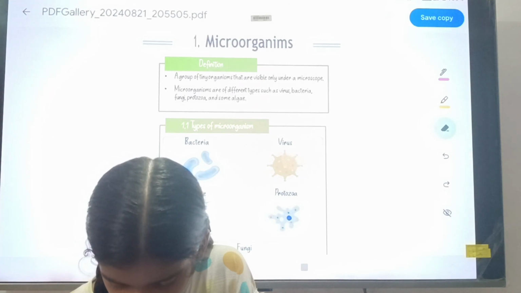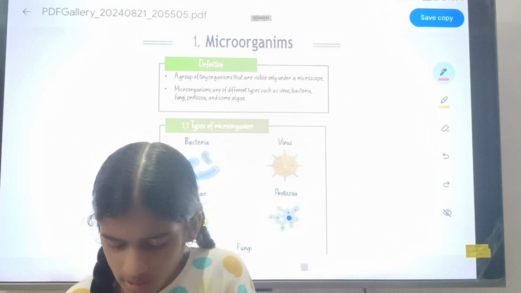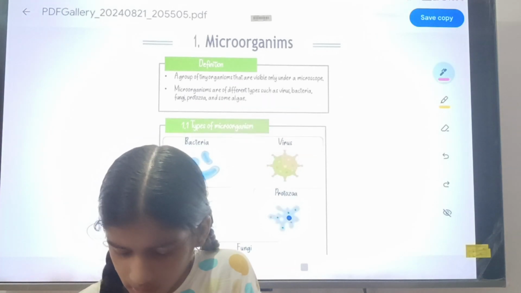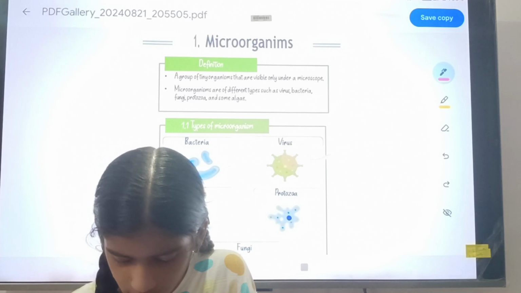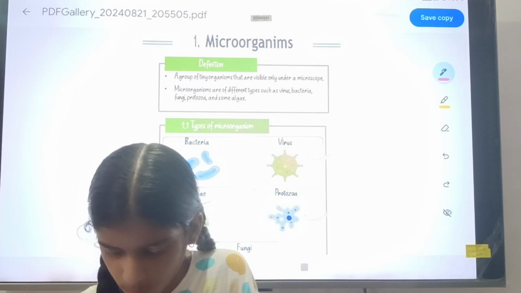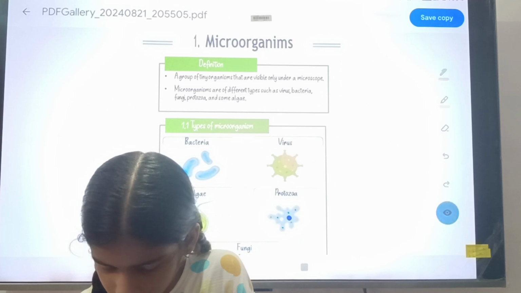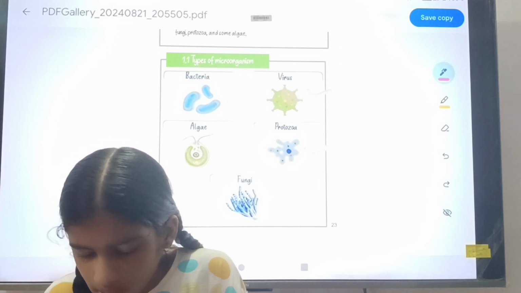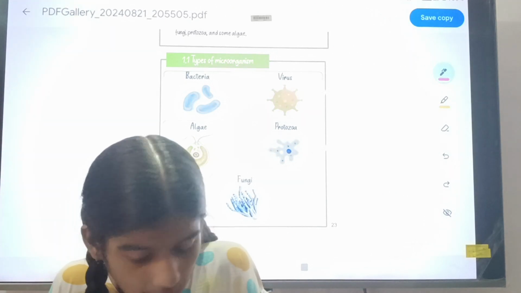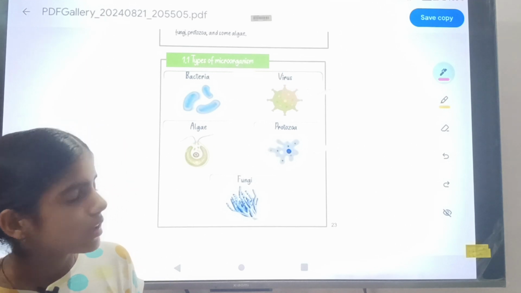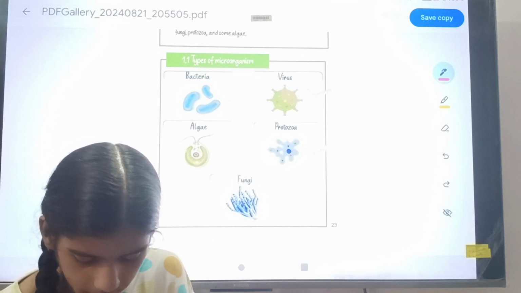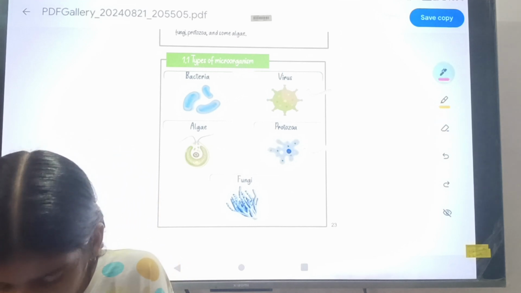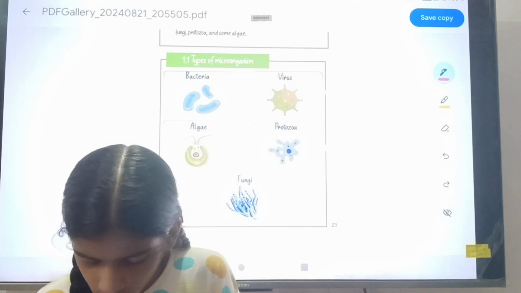In types of microorganism, you will see the structure of bacteria, the structure of virus, the structure of algae, the structure of protozoa and the structure of fungi.